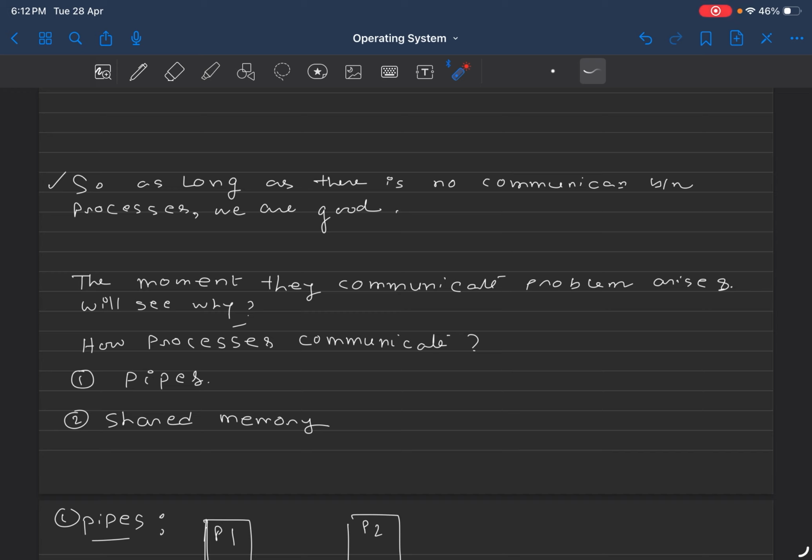So as I already told you, as long as there is no communication between processes, we are good. And why are we good? I will explain those scenarios which may go wrong when multiple processes communicate. Once you understand that, you will be able to understand why, when there is no communication, we are absolutely fine. We don't have to do any extra brainstorming there.